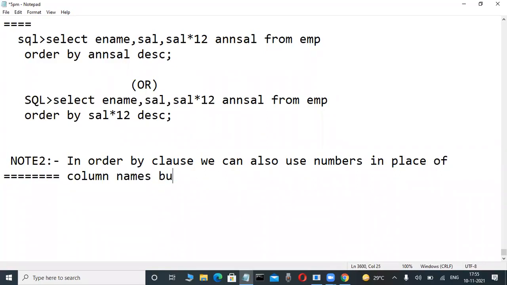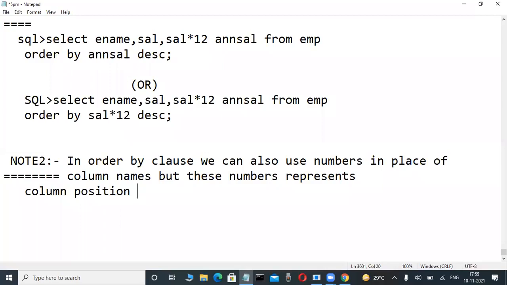But these numbers represent column position within the select list.